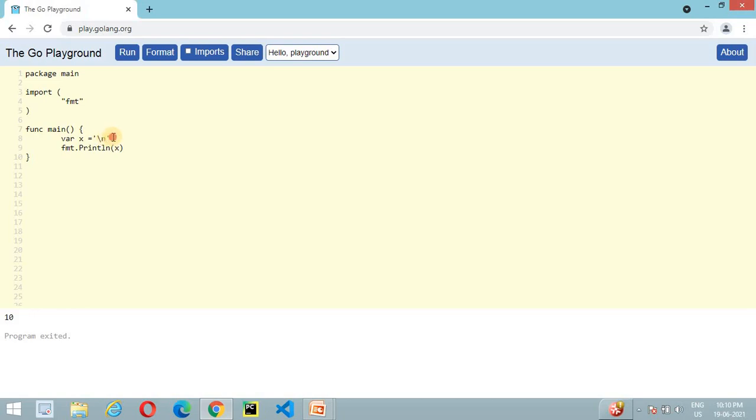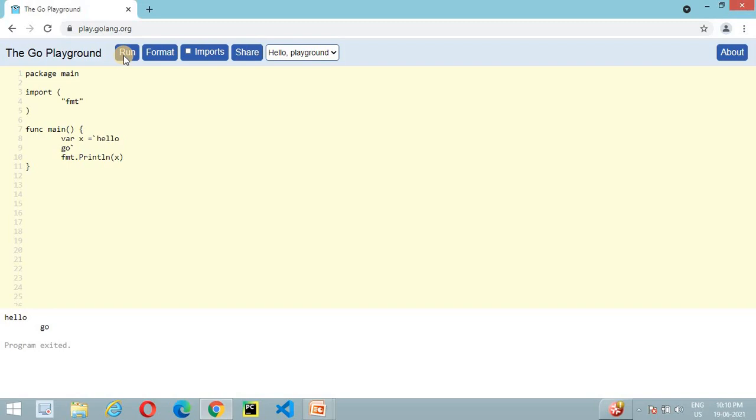Now move on to the string literal. As we mentioned, anything between backticks is called a raw string literal.